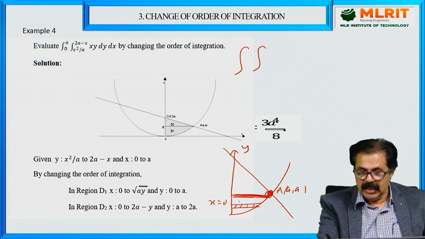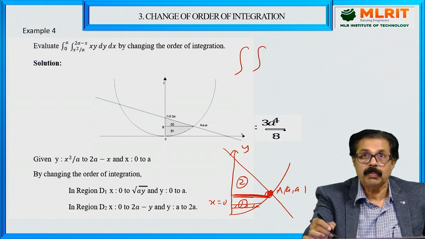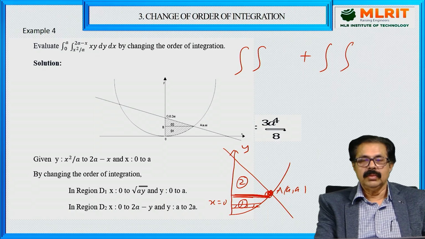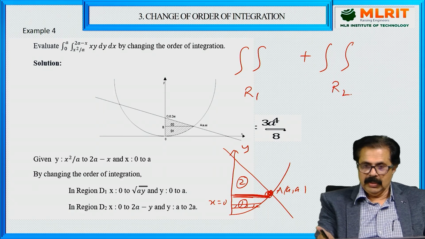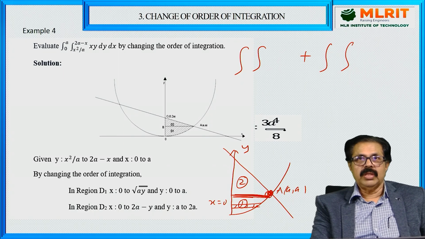So this is the first region of integration, and this is the second region of integration. You have to cut it into two parts, so plus. This is region 1 and this is region 2. Now, let us see how to enforce the limits.